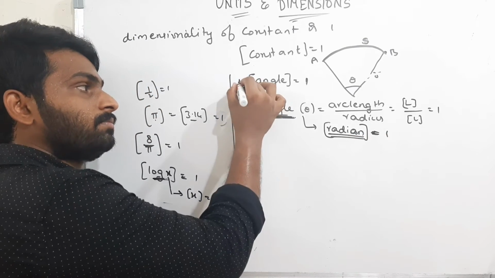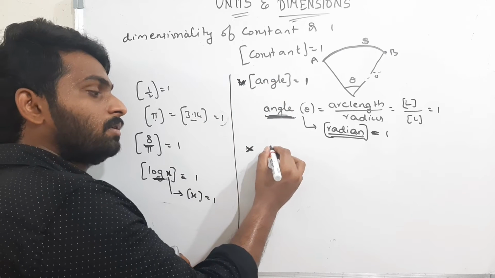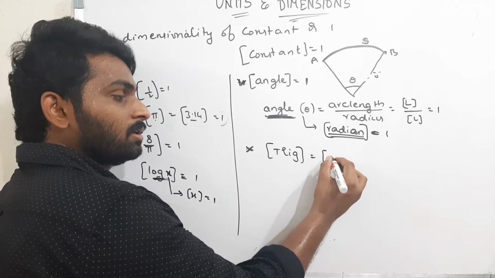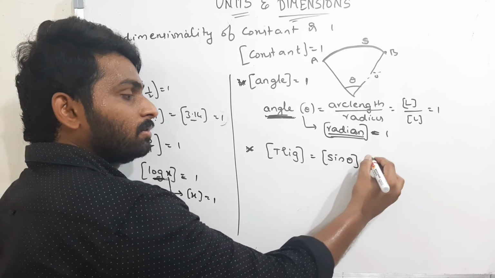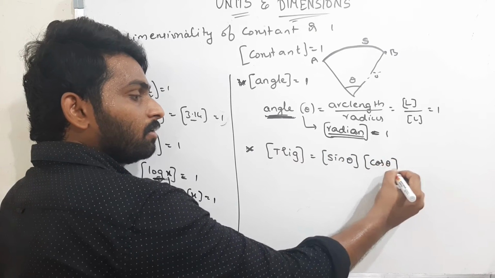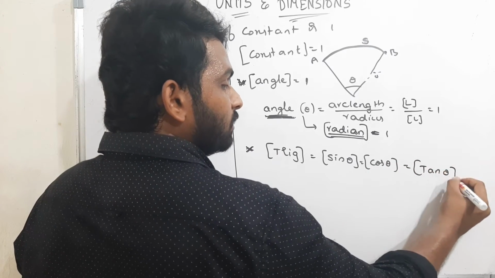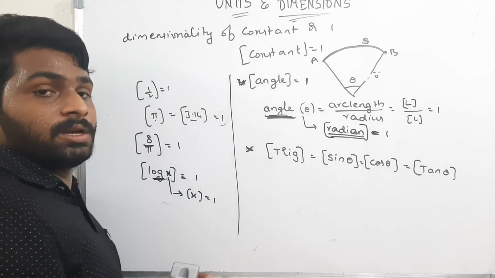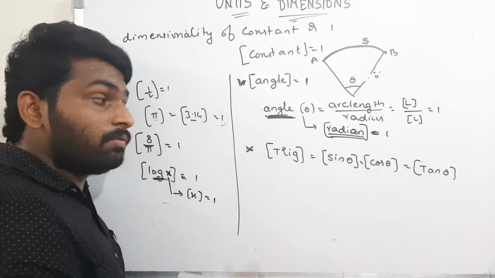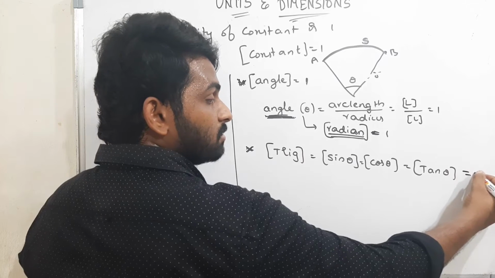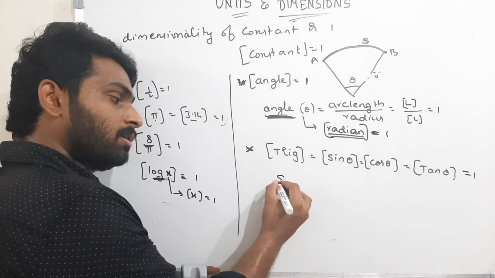Now, one more thing. Dimensional formula for trigonometry functions. What are those? Sin theta, cos theta, tan theta, secant theta, cosecant theta, cot theta. For every trigonometry function, the dimensionality is 1. Now why?